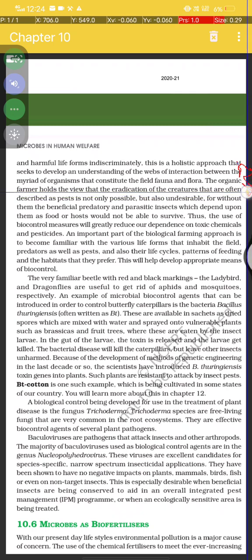The organic farmers hold the view that eradication of creatures that are often described as pests is not only impossible but also undesirable,